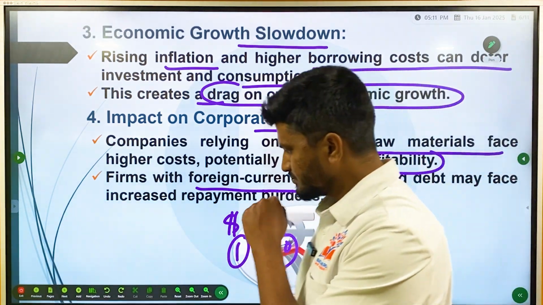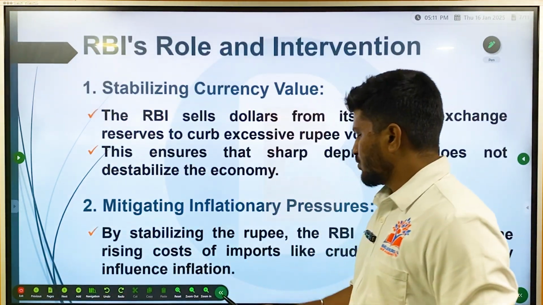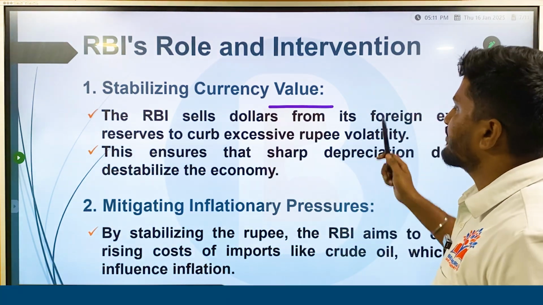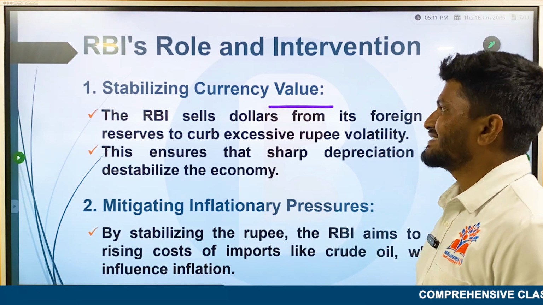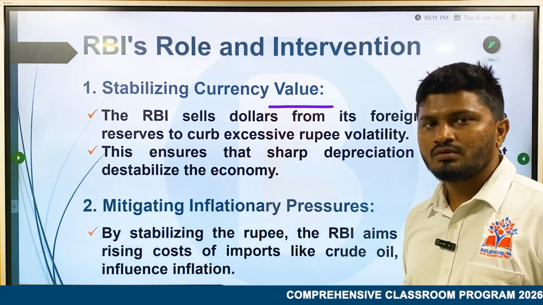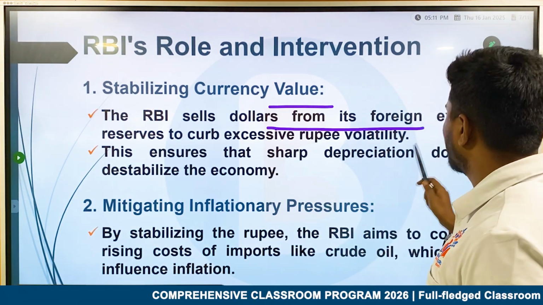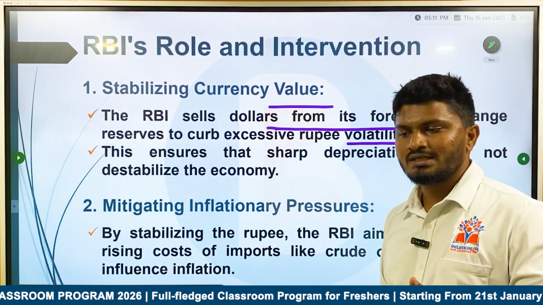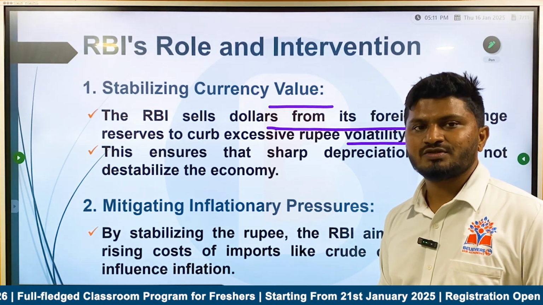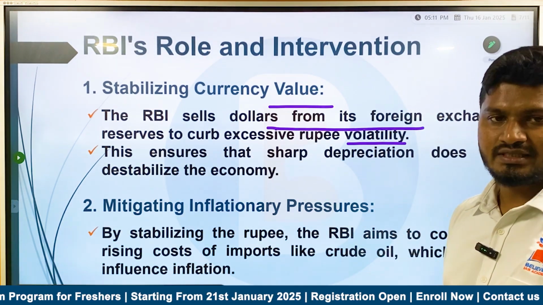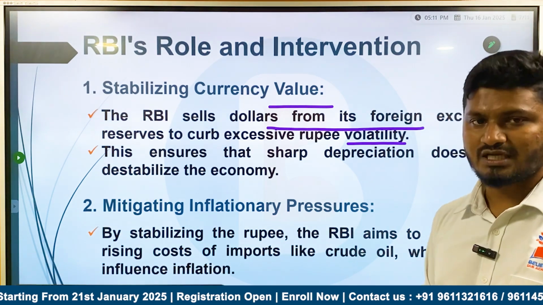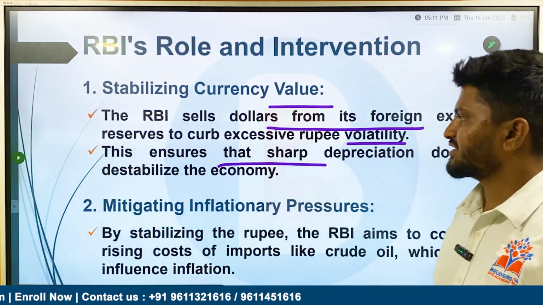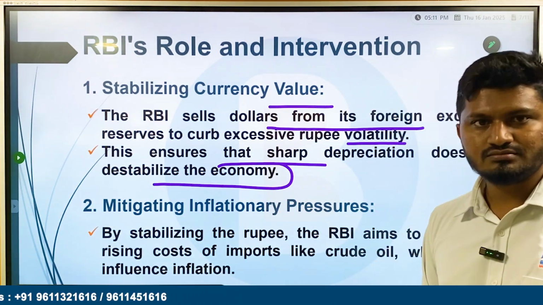Then what is the role of RBI in this issue? RBI has a role in intervention, that is, RBI can play a role in stabilizing the currency value. How? RBI sells dollars from its foreign exchange reserves to curb excessive rupee volatility. RBI sells dollars and buys rupees and keeps them with itself. So it will reduce the inflationary trend and stabilize the currency value. This ensures that sharp depreciation does not destabilize the economy.